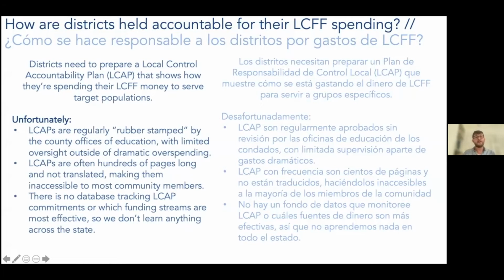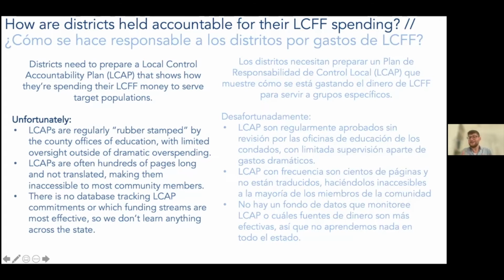There are set committees that they need to assemble to specifically think about how they're going to better serve English learners, for instance, things like that. It's less a group of people and more something that's prepared by the district, I would say. And I would say that the degree to which districts defer to their various LCAP committees varies a lot. There's just not a lot of standardization around ensuring that these bodies that do get assembled have a meaningful say in how the plan gets made.